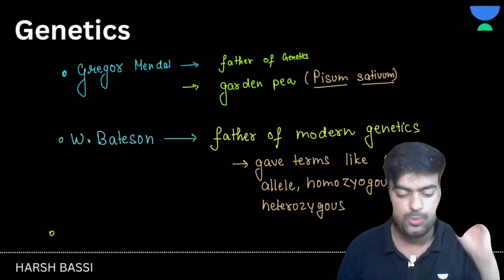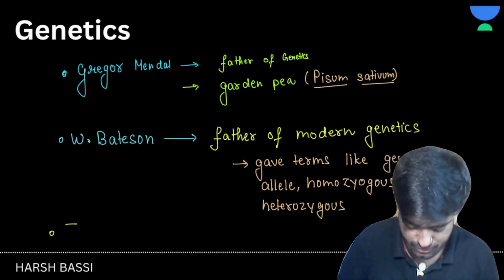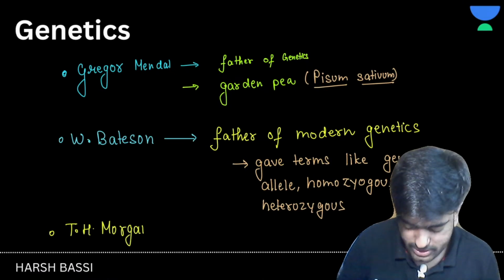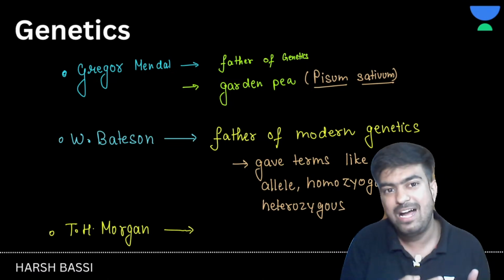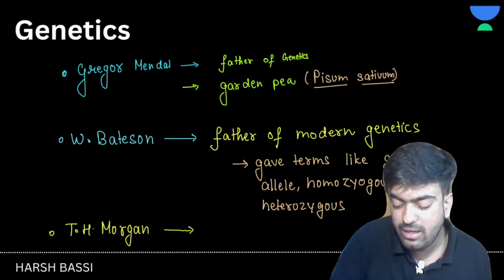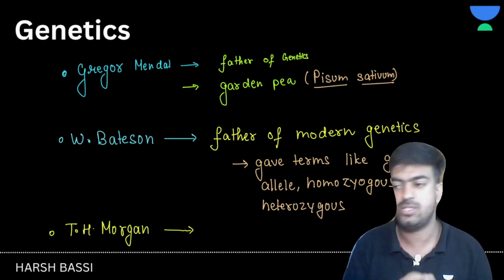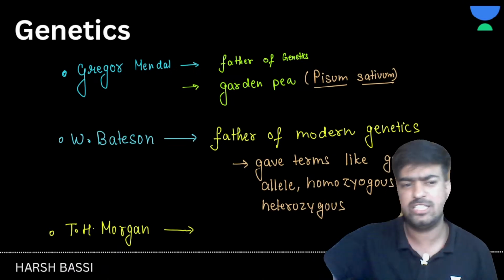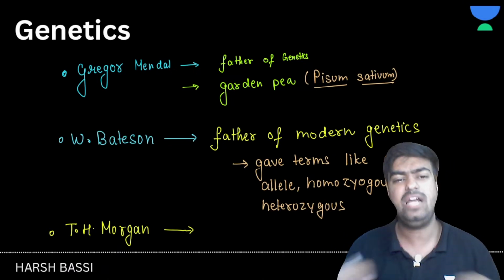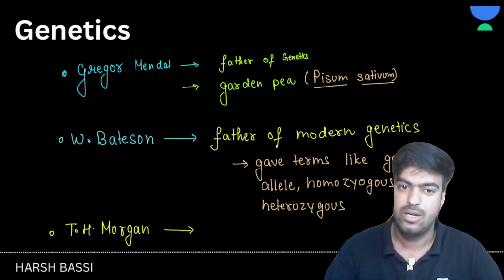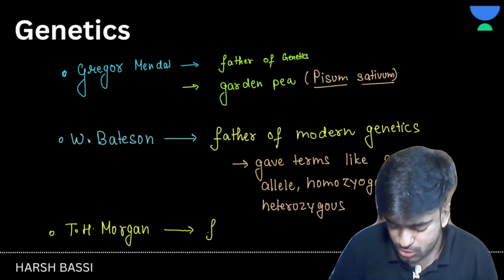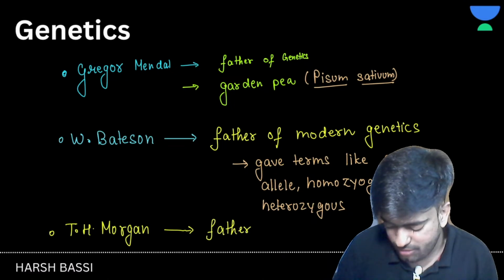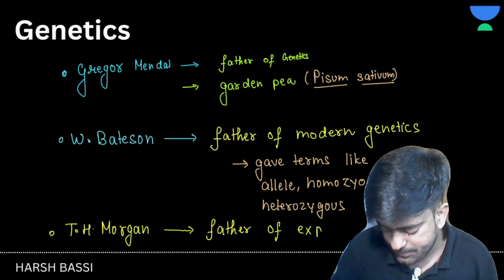Now, let's move on with the next scientist in the list, which is T.H. Morgan. And I hope that you have heard this name very frequently. T.H. Morgan. Now, what did T.H. Morgan do, and what do we call him? We call him the father of experimental genetics. He was that kind of person: I'll do this experiment, I'll do that experiment, and he did so many experiments, right? So that's why we have given him the name father of experimental genetics.